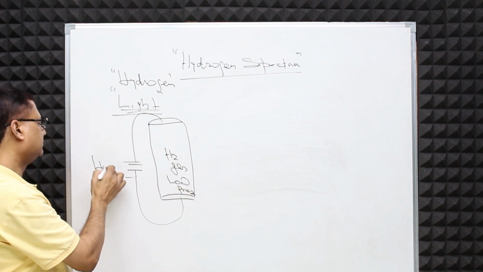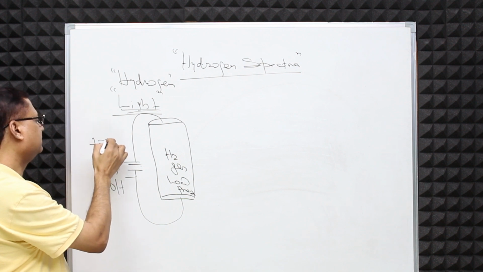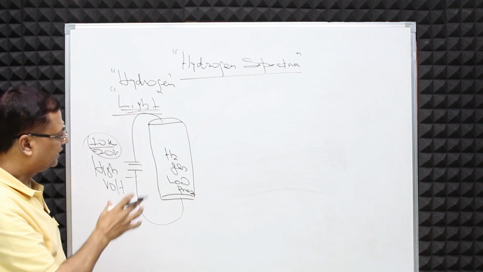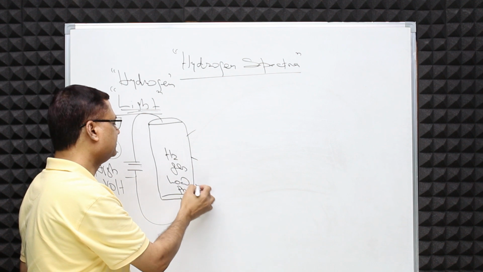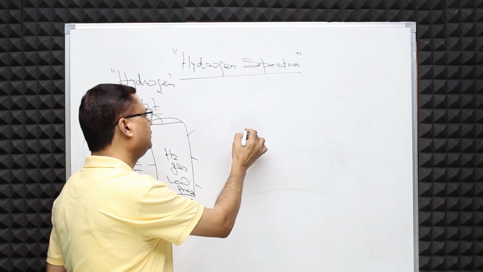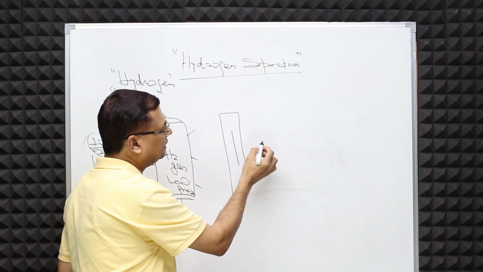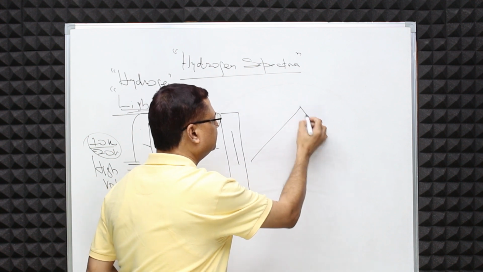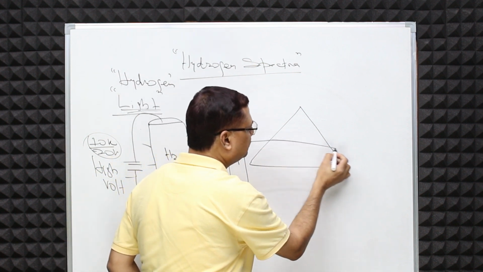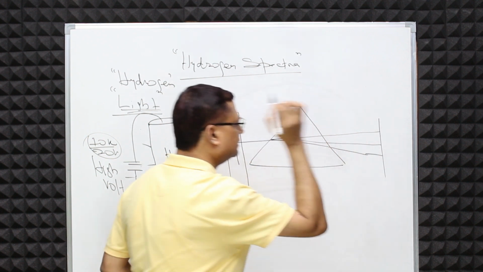When a high voltage of about 10,000 to 20,000 volts is applied across this, then hydrogen gas starts emitting radiation, and this radiation is now allowed to pass through again a slit, and this light now falls on the trigonal prism, and this trigonal prism splits this hydrogen beam of light into its constituent colors, and here the constituent colors are not made up of 7 colors.